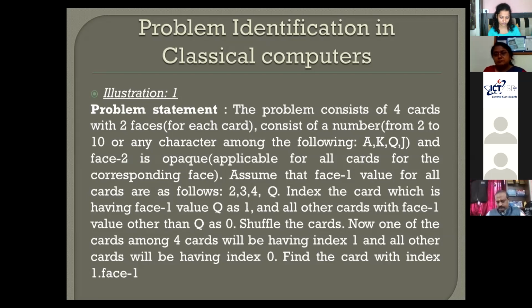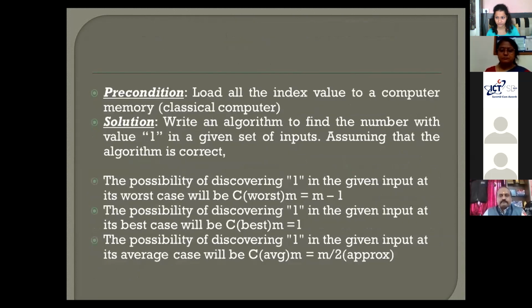If I give 4 cards and flip them so that nothing is visible, and I ask where is the queen, the probability of finding it depends on the calculation. Suppose the queen is present at the first position, then in the best case, in one finding only, I can find this card.